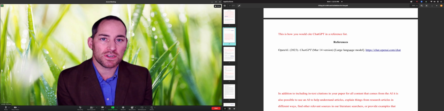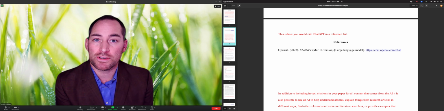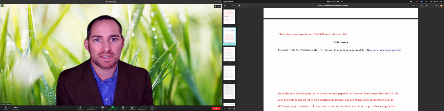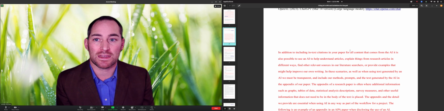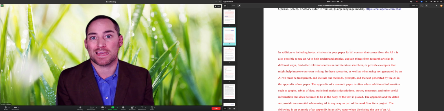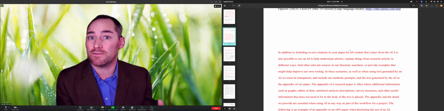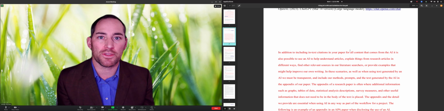So in addition to doing that, you might use AI to help you understand things, understand articles, sections of articles, explain something in a different way to help you get a different perspective, find additional sources. So that's a good use of AI. So maybe you have a good paper, you can ask AI to summarize that paper for you to get another understanding of it, and then even find you a few more papers or similar topics, other things that that author has written.